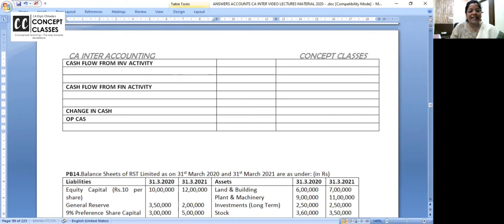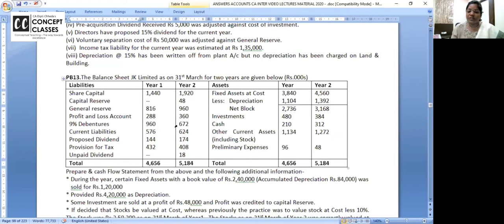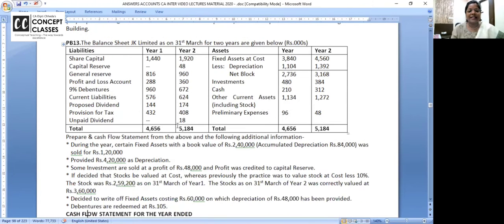Even if in the exam opening cash and closing cash are the same, you should write it at the end. Opening cash and closing cash. Nice, no? So 13th problem we are doing right now, and let us start the problem. Working notes will definitely be made, fixed assets and depreciation for everything, but we will start with the share capital, liability side.